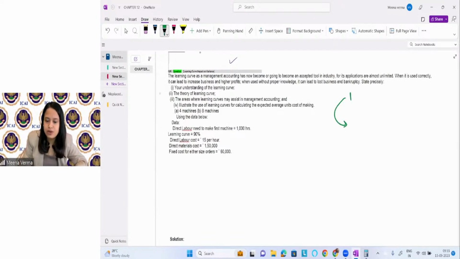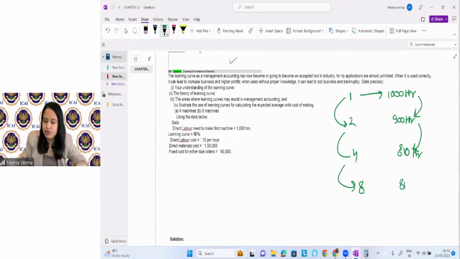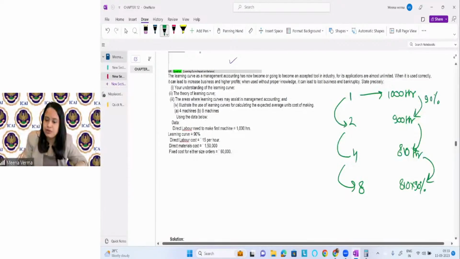When the production doubled, 1 to 2 machines, then 2 to 4 machines, then 4 to 8 machines, you can apply the learning curve. Here it was taking 1000 hours. Then here it will take 900 hours, right? Then 810 hours. And then 810 into 90%. Just keep multiplying with 90%, and you will get the time.